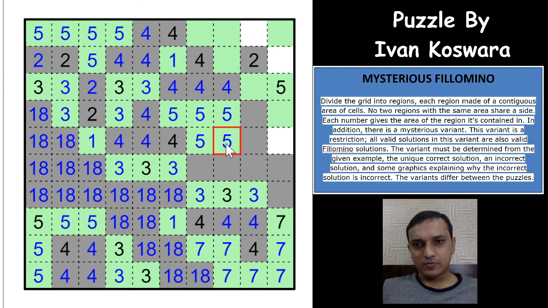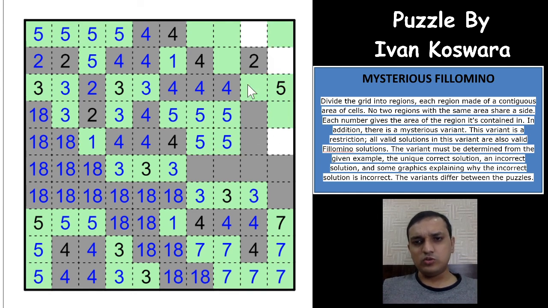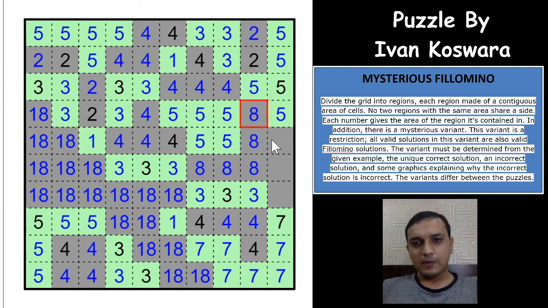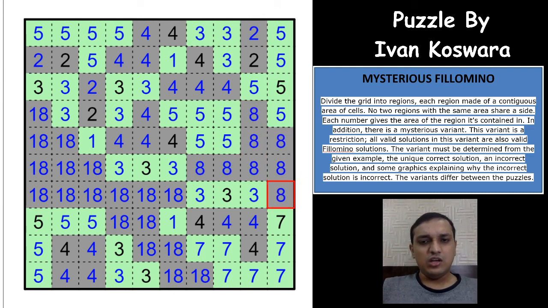Okay, and this 5 here has to continue this way. It has 1 2 3 4, the 5th cell has to continue this way, so you already have 5 cells in it, so this would have to be even, this would have to be even. So you get a 2 here, a 5 here, a 3 here, and this would have to be an 8 here. And now as you can see here, none of the even number of regions are touching the other even regions, and none of the odd number of regions are touching the other odd region.